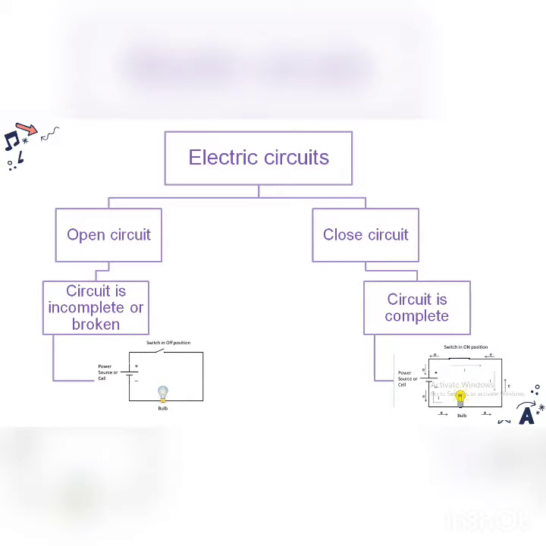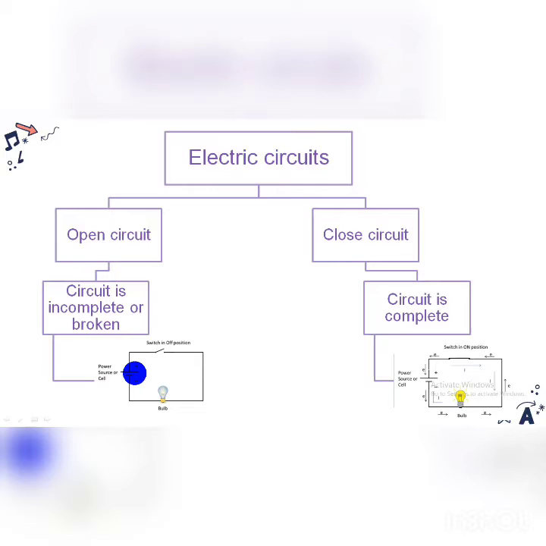So this is open circuit. Now we are moving to the next, that is closed circuit. What is closed circuit? Closed circuit means the circuit which has a complete path for the flow of electric current is considered as a closed circuit. You see inside the diagram over here that in this condition the switch was in off condition.